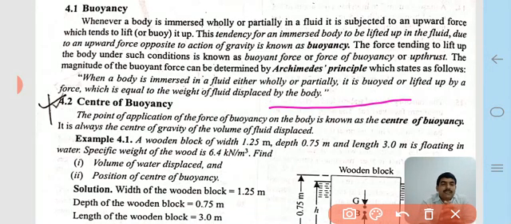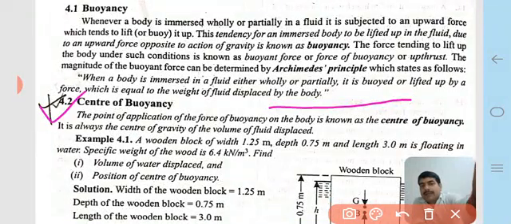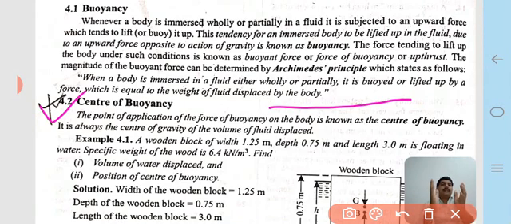Now the next term is the center of buoyancy, the point of application. For example, what is the center of gravity? Take a square block or square-shaped body.